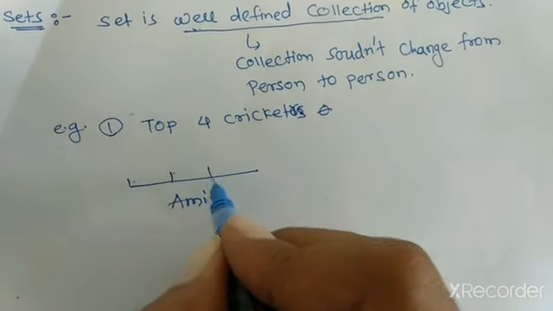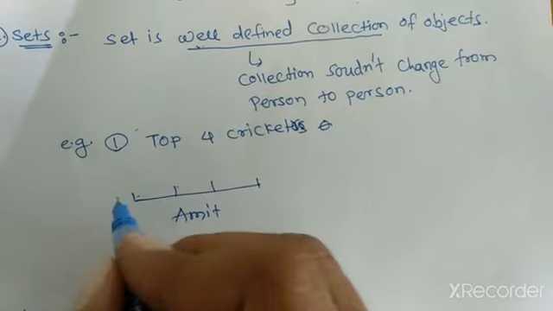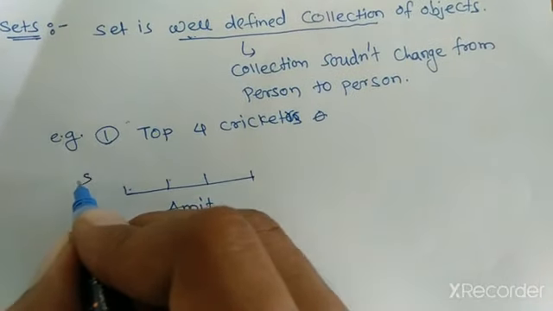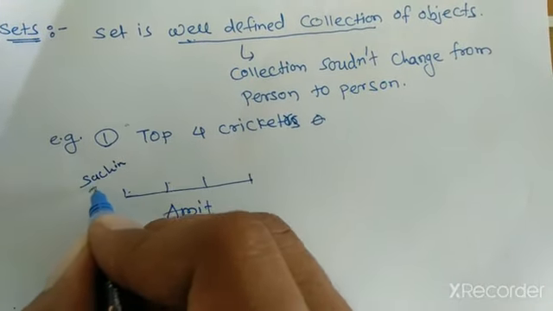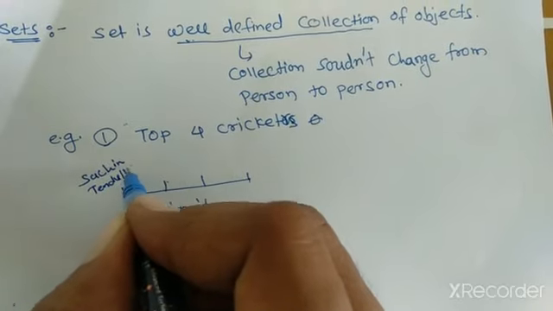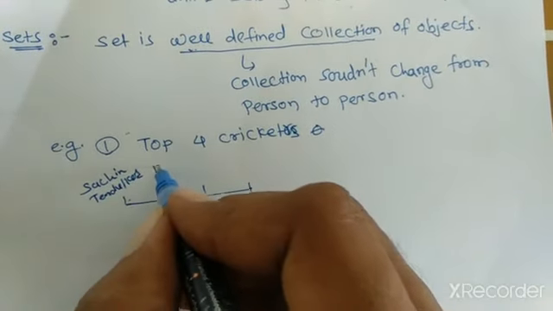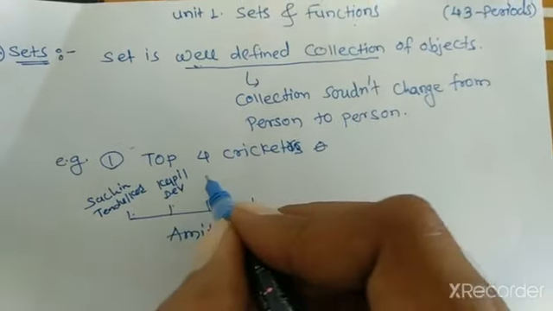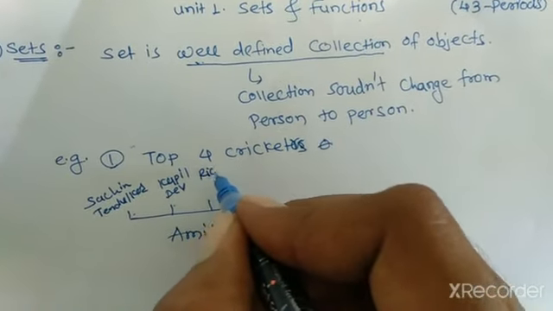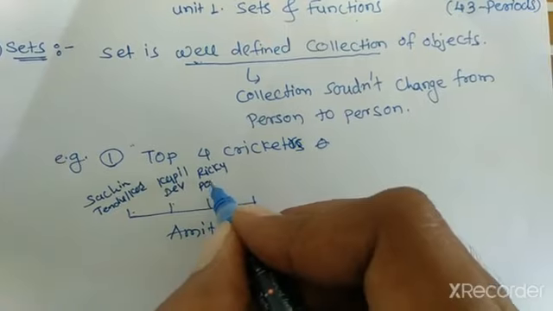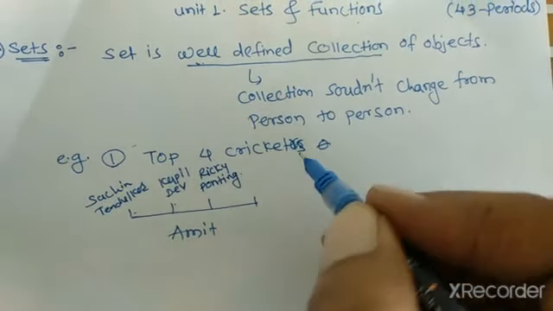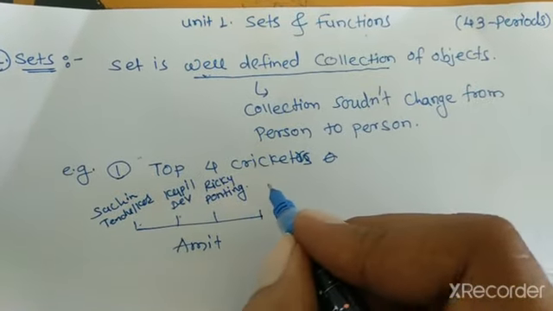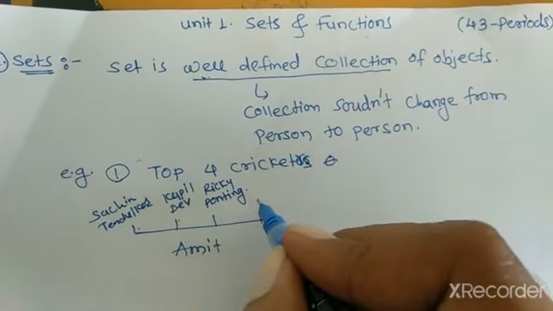He says that the top 4 cricketers are Sachin Tendulkar, Kapil Dev, Ricky Ponting, and Virat Kohli.